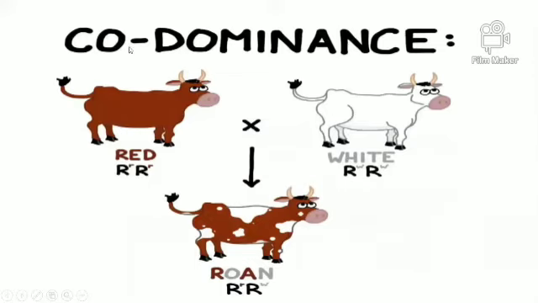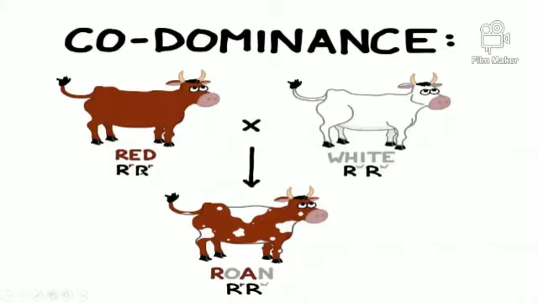See here, in case of codominance inheritance, this is one example. Here, this is a red color cow and this is a white color cow. The genotypic expression is capital R R for the red cow, and W W for the white.